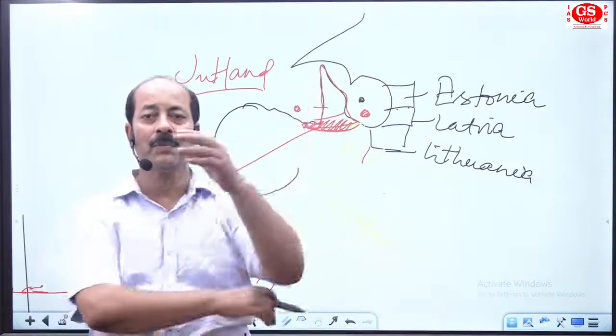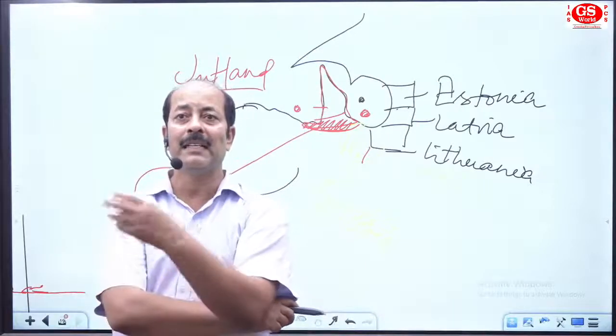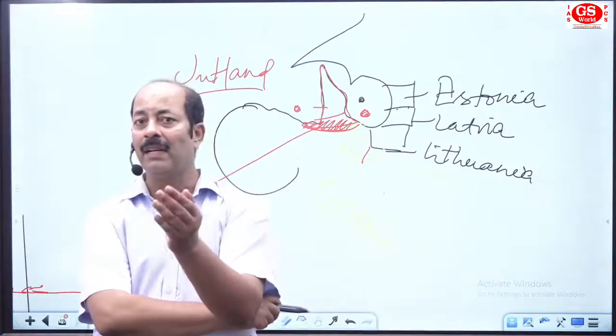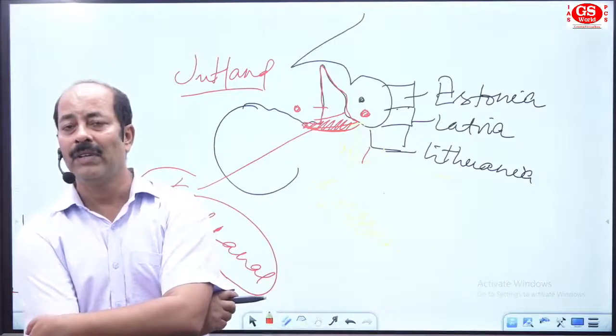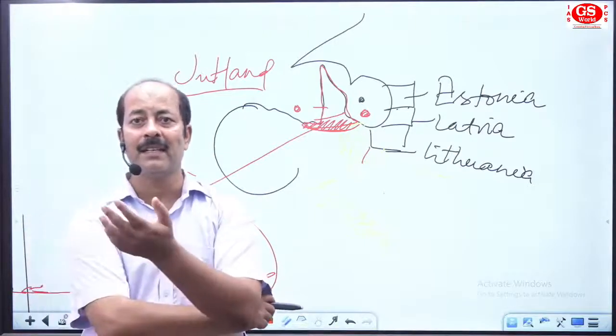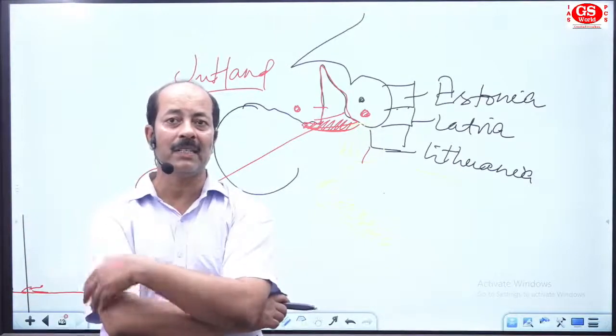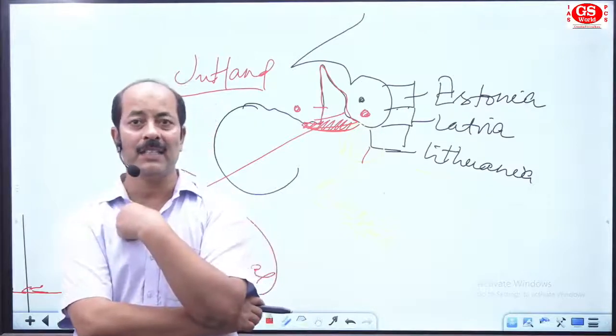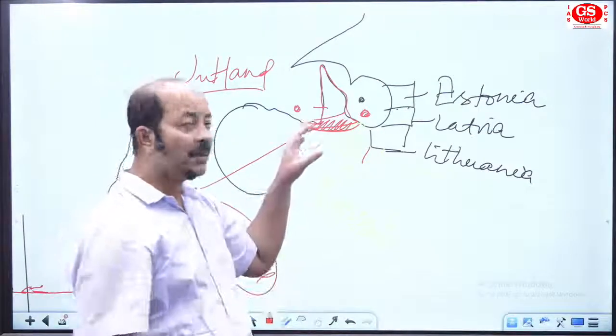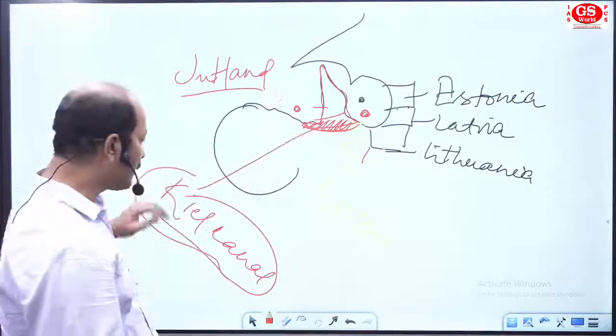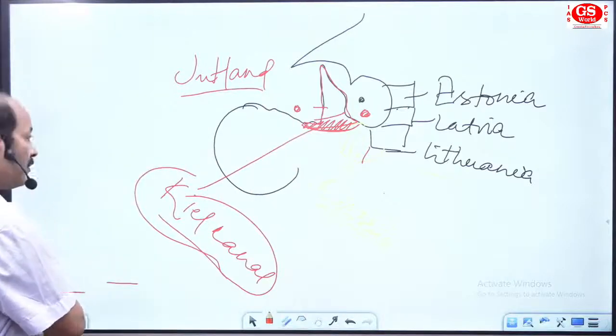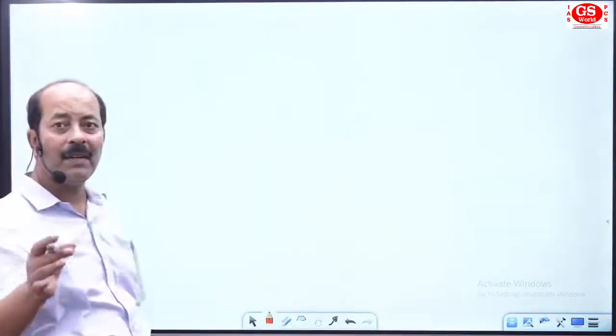In Northern Europe, so far we have discussed the Scandinavian countries: Norway, Sweden, Finland, Denmark, and Iceland. Then we have the Baltic states: Estonia, Latvia, and Lithuania. Then we discussed the Jutland Peninsula. Now come to the discussion of the next country of Northern Europe.